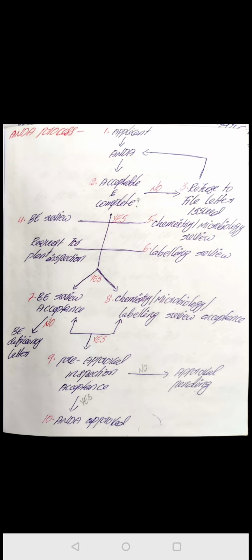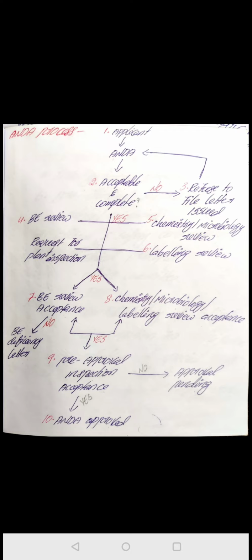See here, pre-approval inspection acceptance, the ninth one. Here they will check whether the drug is manufactured based on current good manufacturing practices, and whether the applicant or manufacturer followed good manufacturing practices while manufacturing the drug. If any unsatisfactory recommendation is received, if there is any problem in the manufacturing section, a not approval letter may be issued. Here, for this last one, approval is going to be pending.